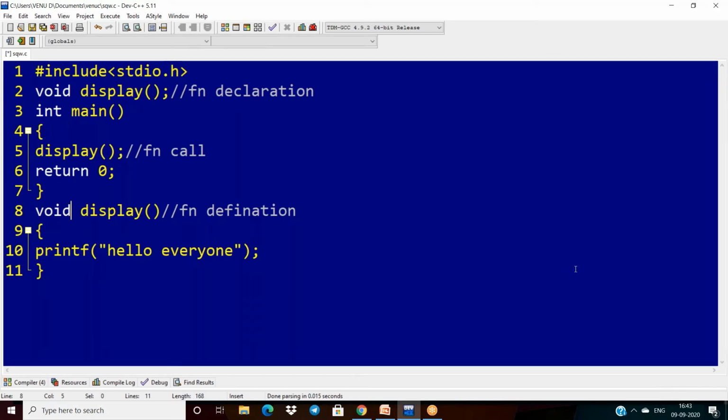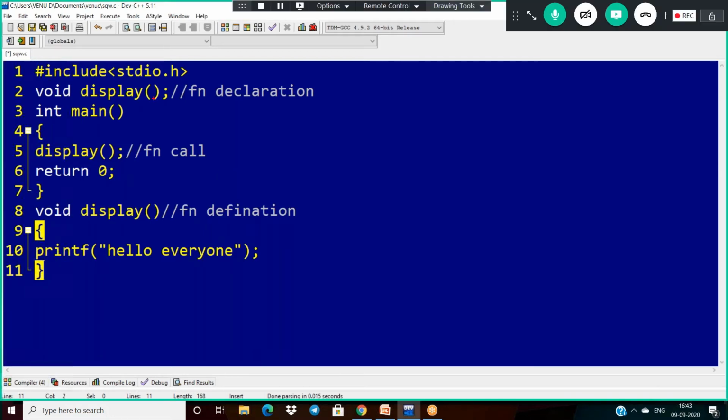Now see, the number of arguments, the data type of these arguments, and the return type are combinedly called the signature. Basically, a function's signature represents the data type of arguments, number of arguments, and its return type.